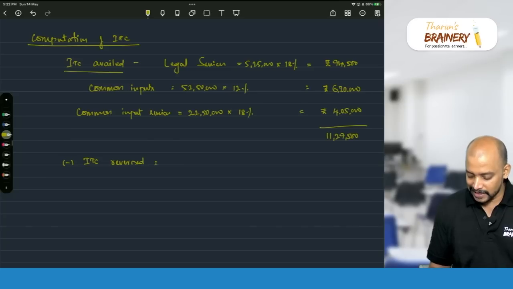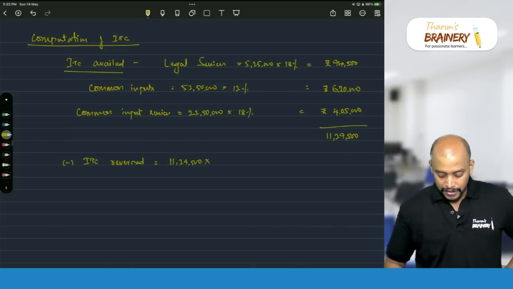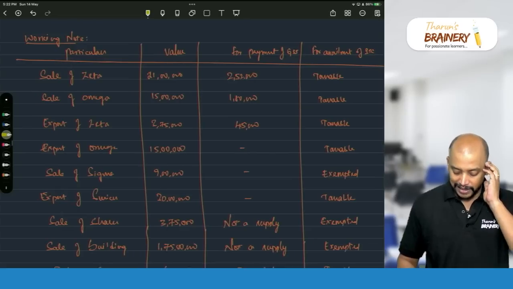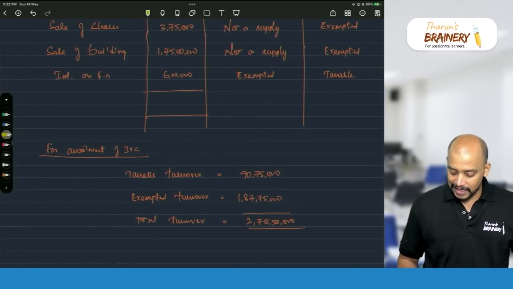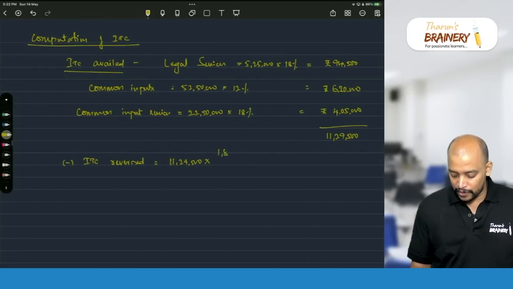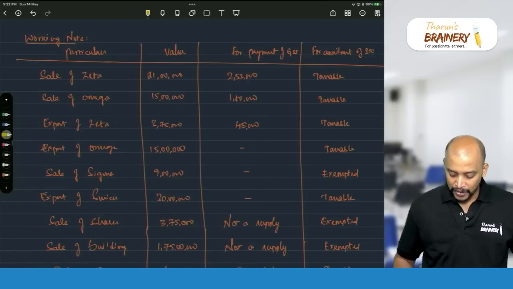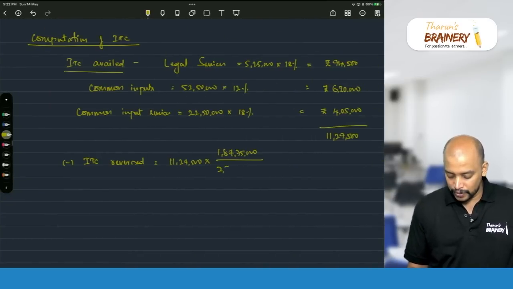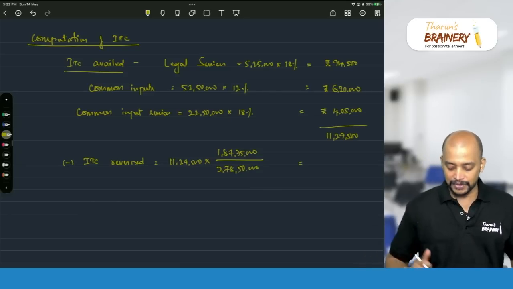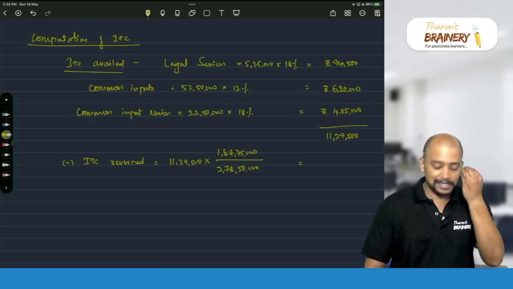So what is the ITC reversed? 11,29,500 into. So how much is the exempted turnover? Already we computed, 1,87,75,000, divided by total. What is the total? 2,78,50,000. So now you will know what is the ITC to be reversed. 11,29,500. But we are making a mistake here.